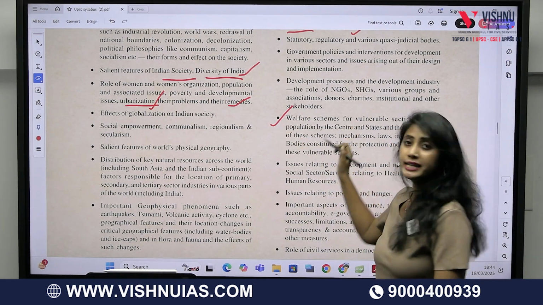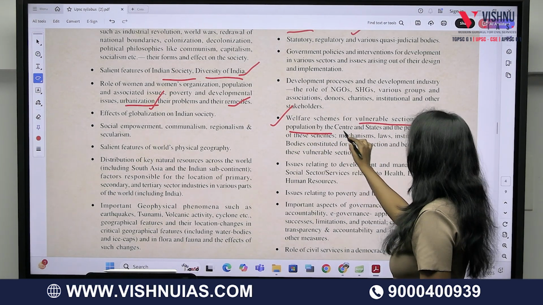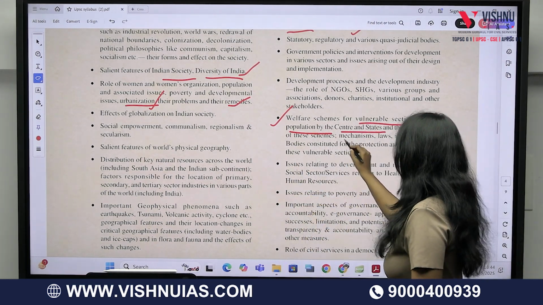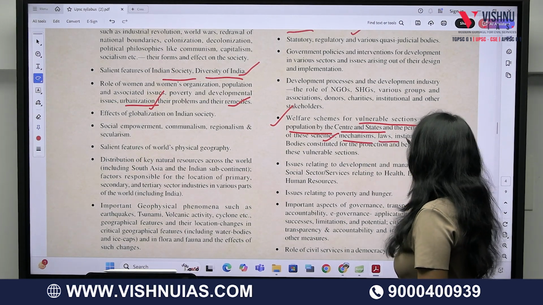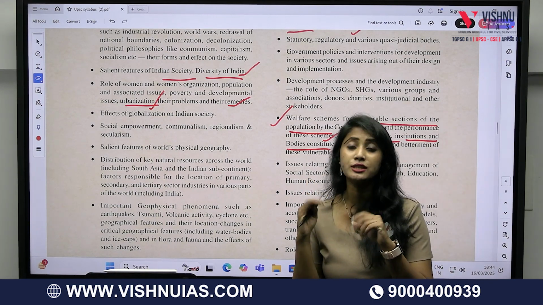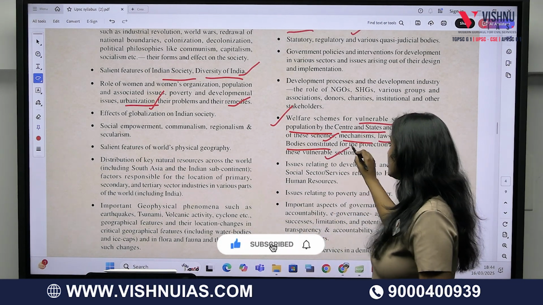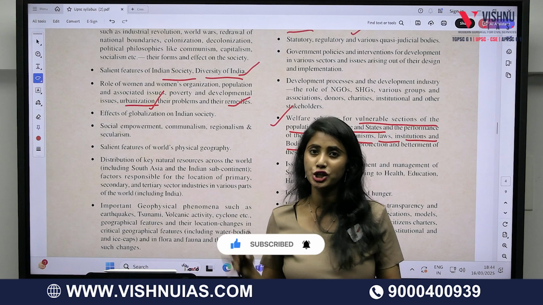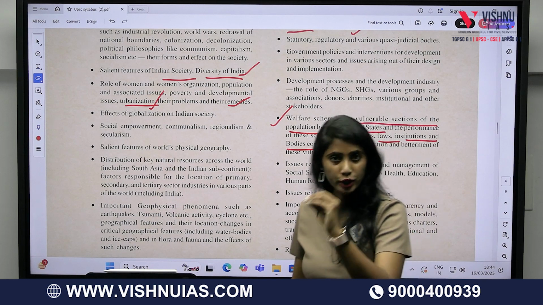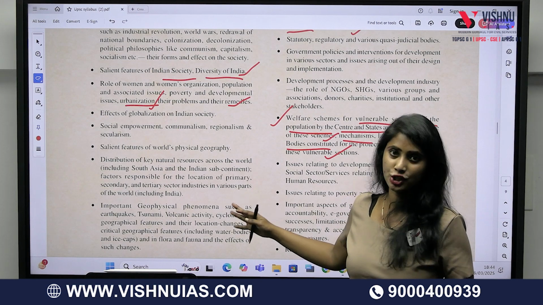Listen: welfare schemes for vulnerable sections of the population by the center and the states, and also the performance of these schemes, as well as mechanisms, laws, institutions and bodies constituted for the protection of these vulnerable sections of the population. This is a part of social justice. It is talking all about the vulnerable sections of the society and also the schemes which the government has framed for their protection, upliftment and bringing equality among the society.